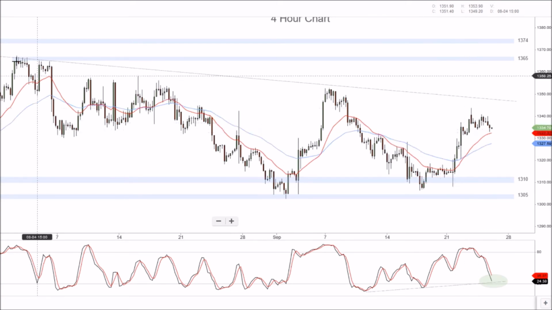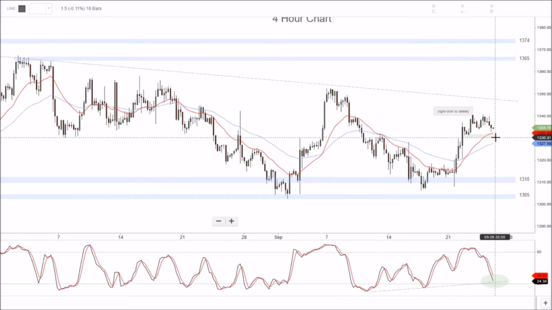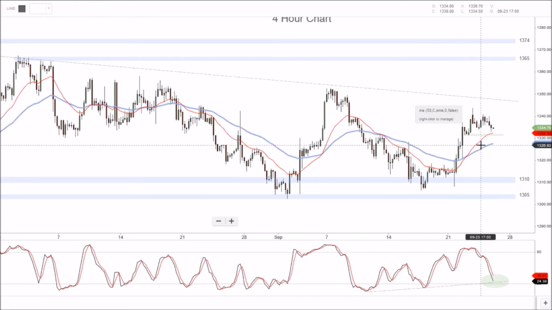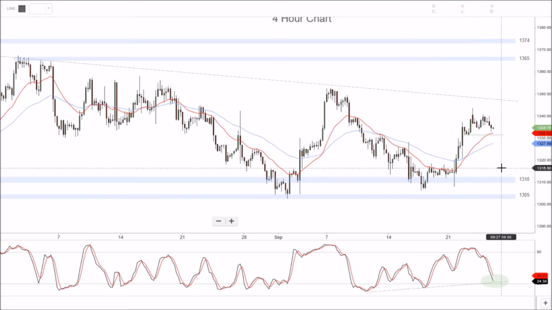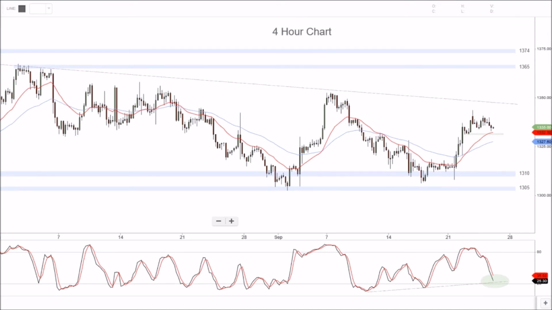Now really that zone there, if we can just draw a quick level in here. So that is a key level for this current trend higher. If that 1331 level can break, then we may contract, and this could be potentially just a lower high. If not, if that can hold and we can take out some of these minor highs here at 1340, yep, we're on our way higher, but we'll have to see how that plays out tonight.